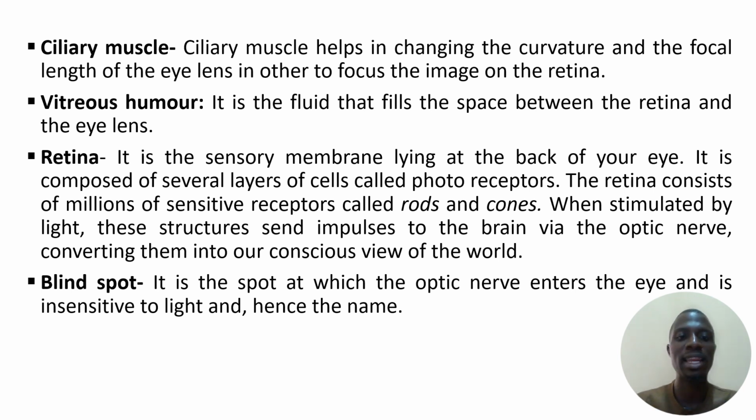When stimulated by light, these structures send impulses to the brain via the optic nerve, converting them to the conscious view of the world around us. The blind spot is the spot at which the optic nerve enters the eye and is insensitive to light, hence the name.